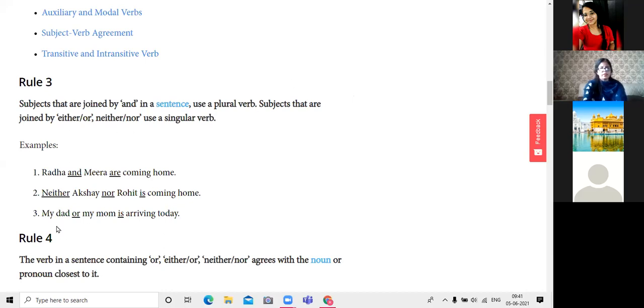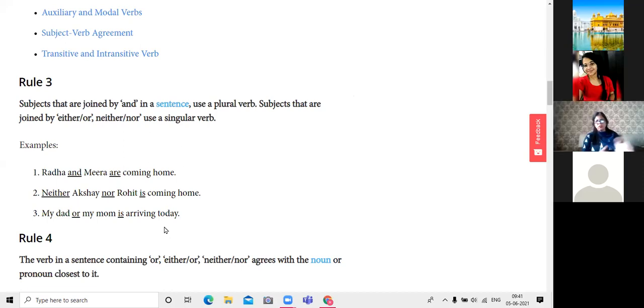Okay, so: my dad or my mom is arriving today. This sentence is not looking very decent. Can anyone tell me how to write this sentence correctly? It's not that whatever these people write down is always correct. Those who raised hands, Arshin and Kritika. Yes, Arshin?